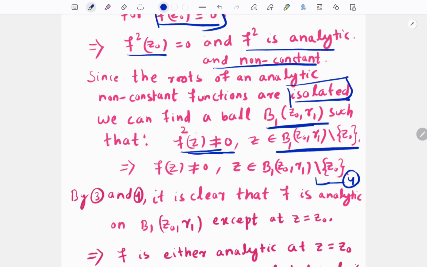Therefore if f square of z is not equal to 0, it implies f of z is also not equal to 0, because these are defined in the pointwise sense.